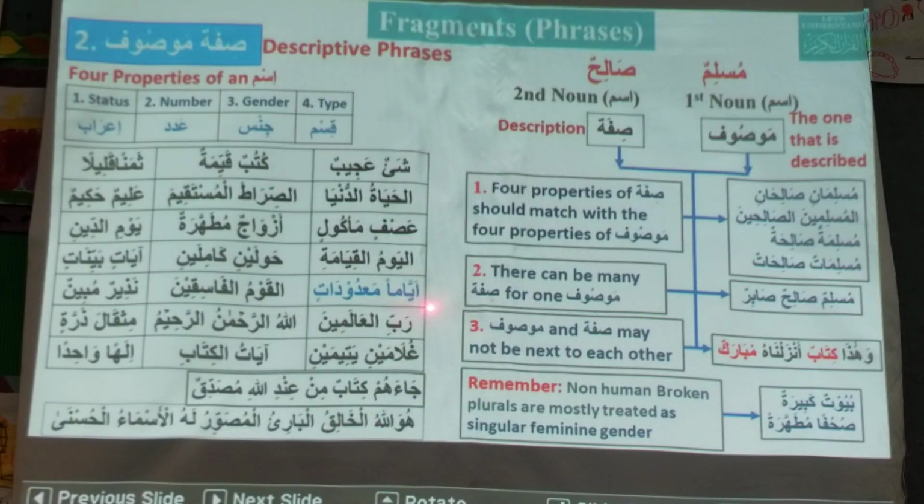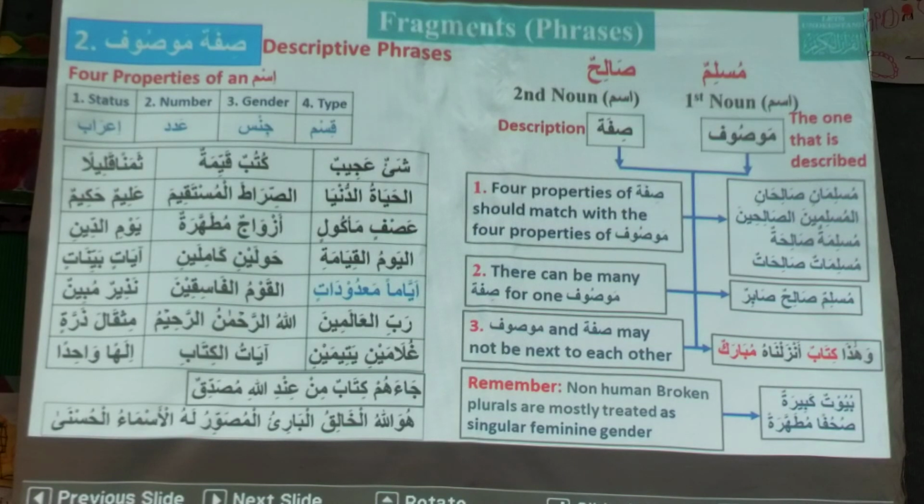So ayyaman ma'dudatan should be like that according to the rule. But the rule says mostly, it does not say all the time. So there is an exception. In Quran, ayyaman ma'dudatan is also used and ayyaman ma'dudatin is also used.